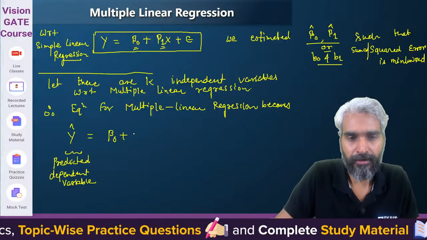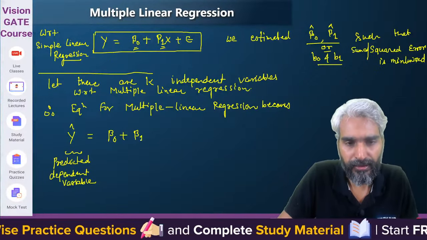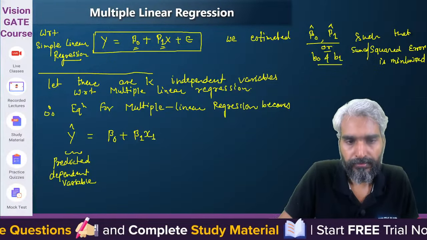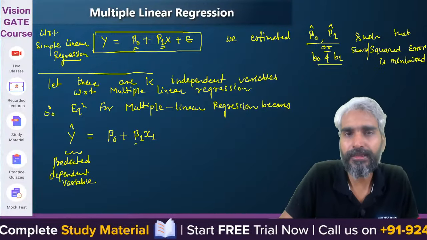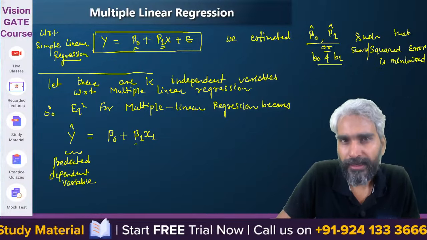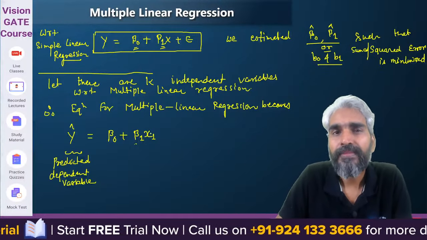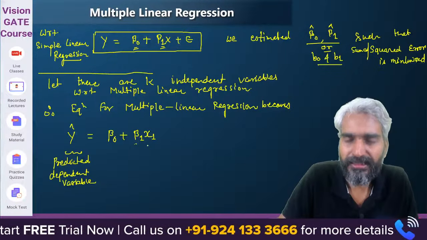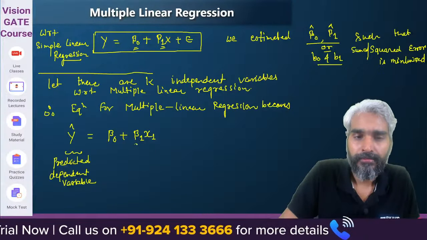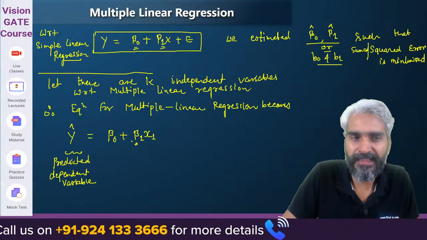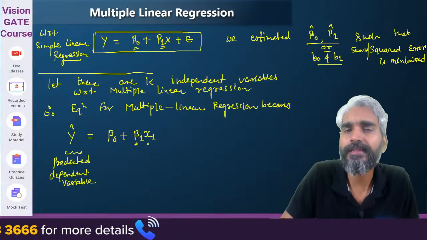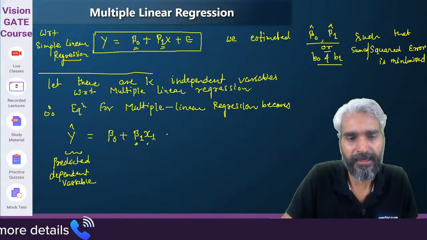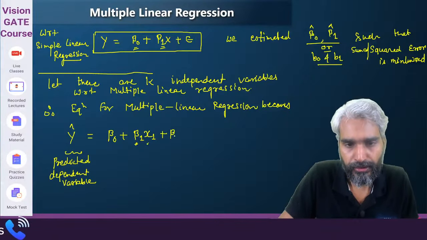Now, when I say beta 1 x1, the weight beta 1 is actually the weight with respect to independent variable x1. That if we change x1 by 1 unit, how much change should be there in y hat with respect to the change of 1 unit in the variable x1. Similarly, beta 2 x2 and so on.